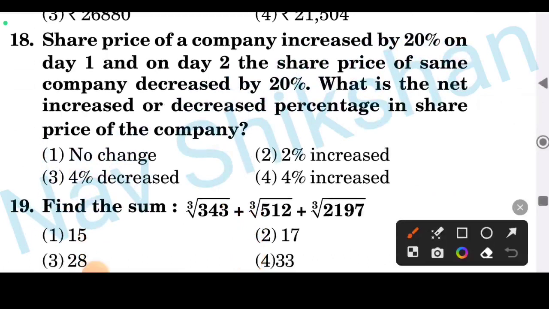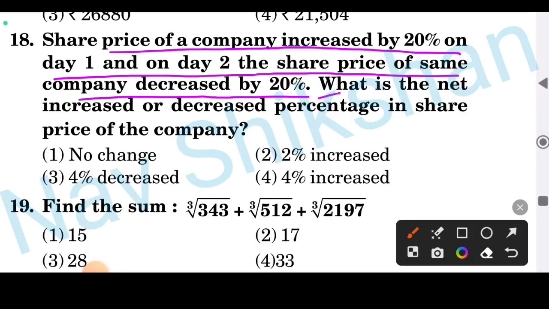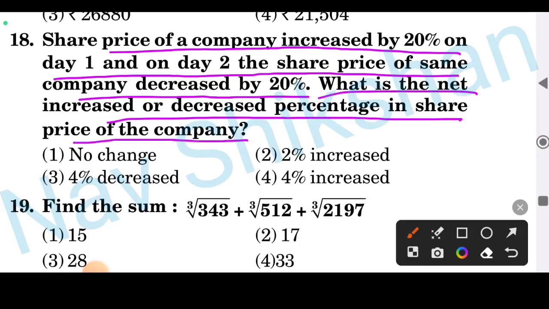Question 18, the share price of a company increased by 20% on day 1 and on day 2 the share price of the same company decreased by 20%. What is the net increase or decrease percentage in the share price of the company? In this type of question there is always a loss.